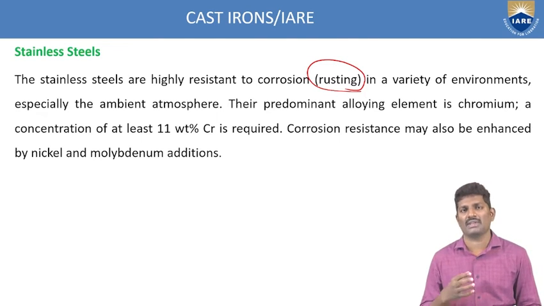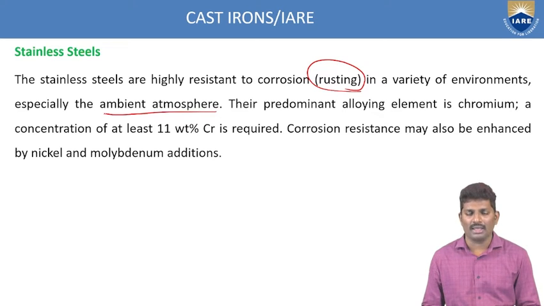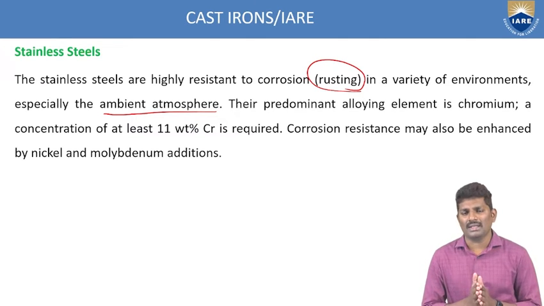Most of the stainless steels have very high resistance to corrosion, and they withstand a wide variety of temperatures as well as ambient temperatures. Their predominant alloying element is chromium, at a concentration of at least 11% by weight. If any material has a minimum of 11% weight of chromium, then it withstands corrosion. So like that, the variation of percentage of alloying element improves the mechanical properties.